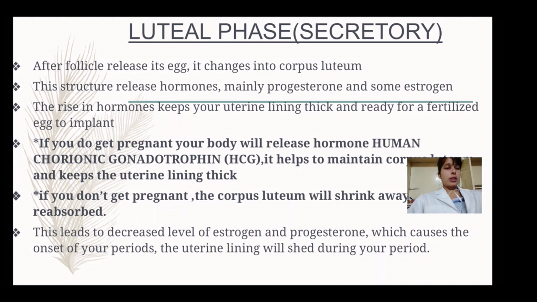As the ovum is not fertilized, there is no need of these hormones, so automatically there will be decreased levels of estrogen and progesterone in our body, which cause the onset of your periods, and the uterine lining will shed during your period.